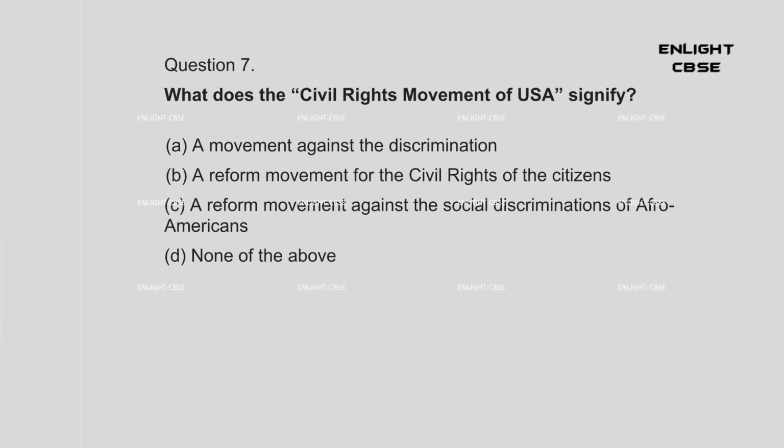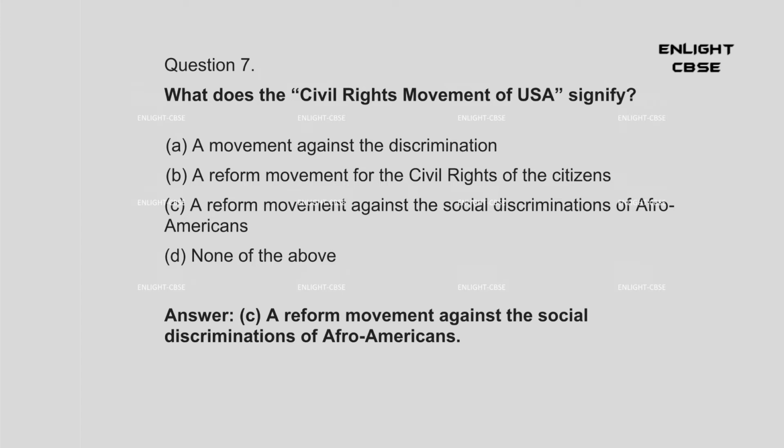Question 7. What does the civil rights movement of USA signify? A. A movement against the discrimination. B. A reform movement for the civil rights of the citizens. C. A reform movement against the social discriminations of Afro-Americans. D. None of the above. Answer: C. A reform movement against the social discriminations of Afro-Americans.